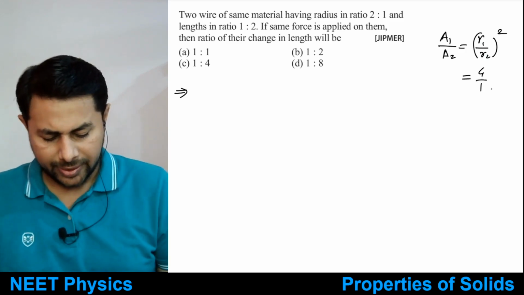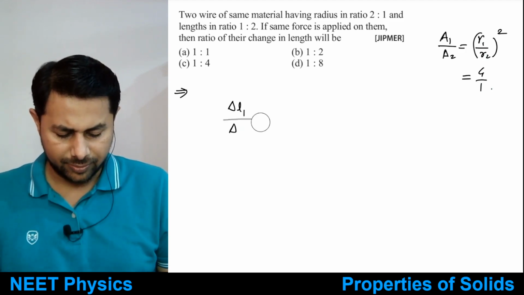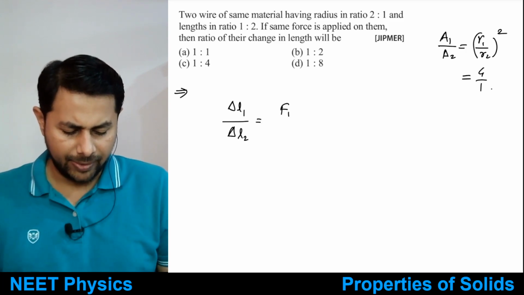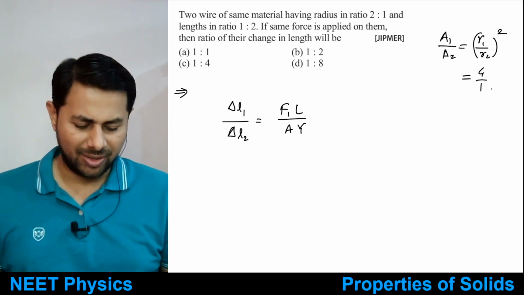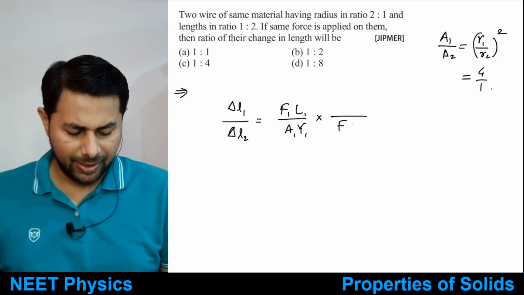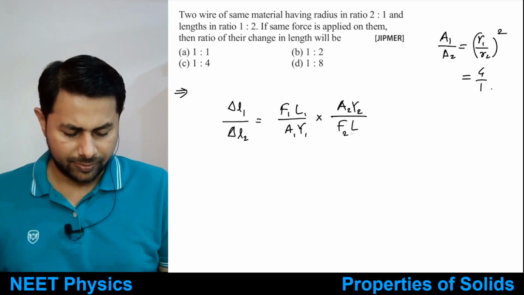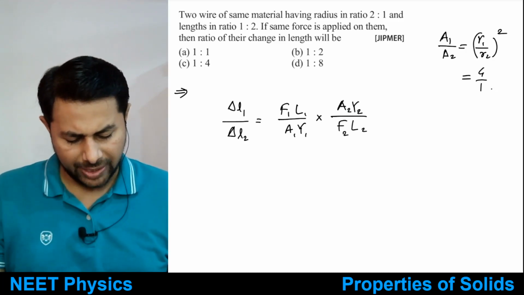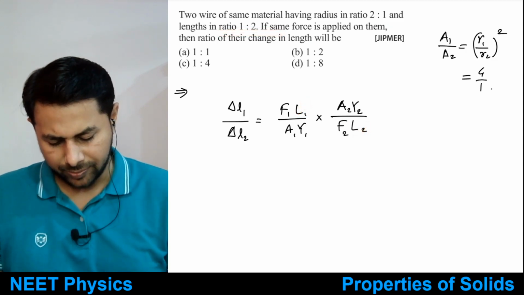Alright, so we want ratio of the change in length. So delta L1 is to delta L2 is equal to, again, FL divided by AY, right? Change in length is FL upon AY, put suffix 1, and dividing by FL by AY is multiplied by its reciprocal, again put suffix 2 here. Okay, so what do we get? Lengths are in the ratio of 1:2. L1 by L2 is 1:2.